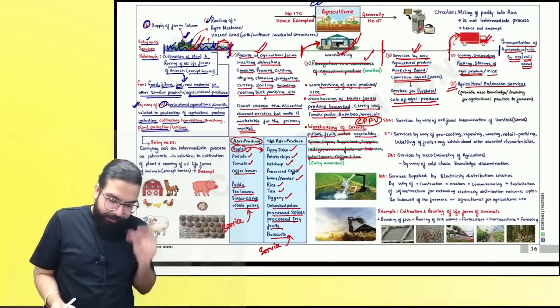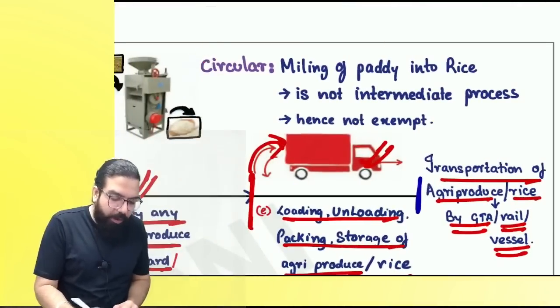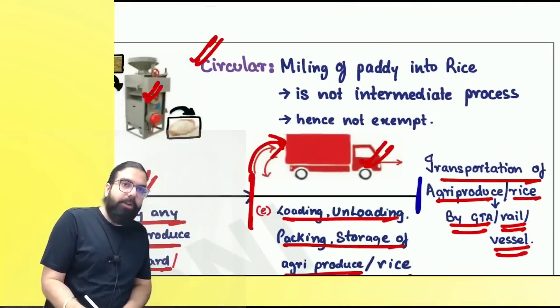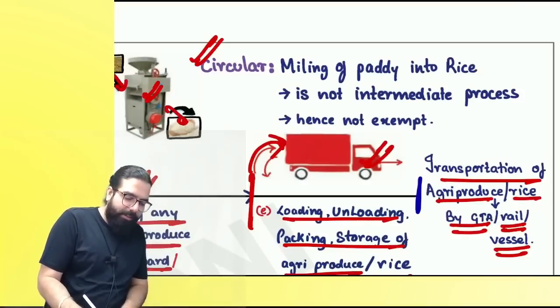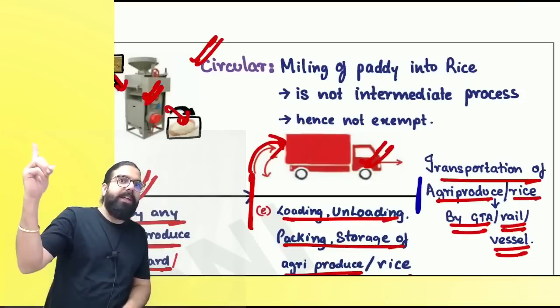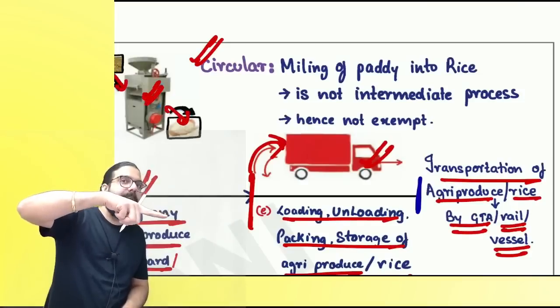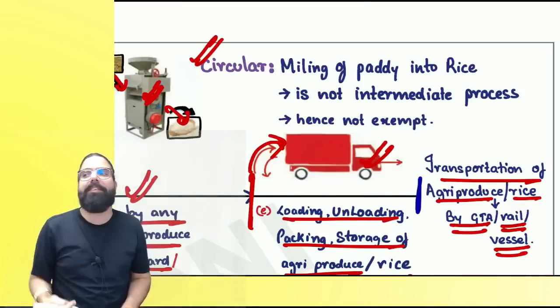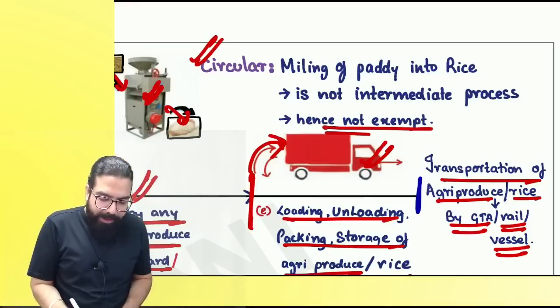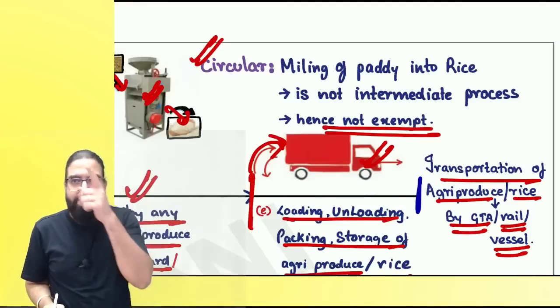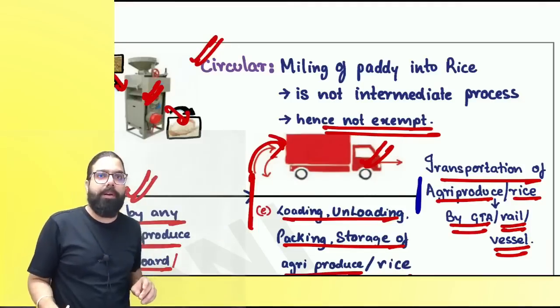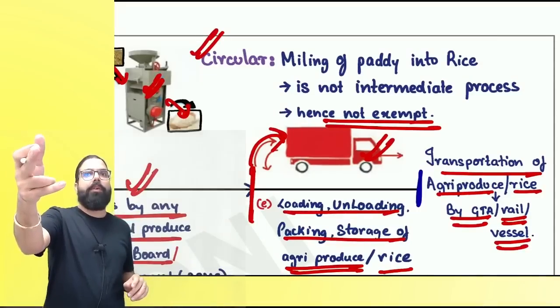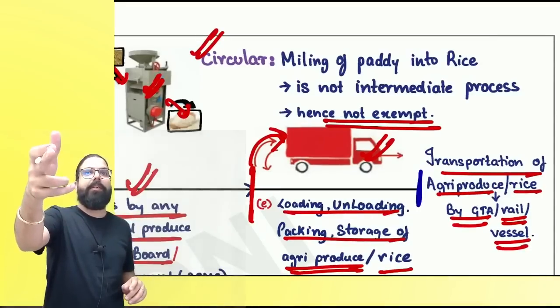Now, everyone over here. On the top, we have one circular. See, these mills will be there, no? They will take paddy and convert it into rice. Is there a process of converting agricultural produce into non-agricultural produce? Rice is not agricultural produce. Paddy is agricultural produce. Will this service be taxable or not? Taxable. Simple. Hence, not exempt. Not exempt means it will be taxed. Can I go ahead, everyone? Clear?